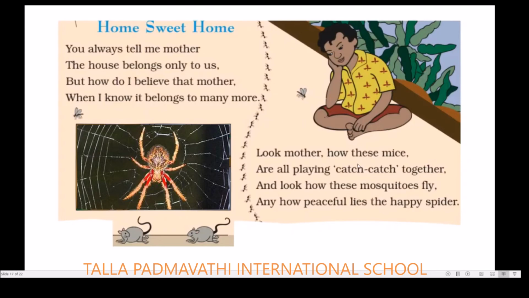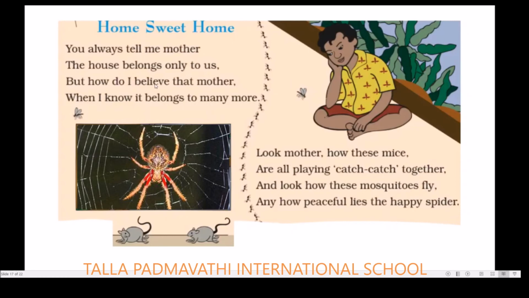Look, mother, how these mice are all playing catch together. Are you able to see the picture over here? The mice are just playing around in the house. Children, do you have mice in your houses? Yes. We don't invite these animals, but still they stay in our houses. And not only that, he is saying, let us go again, and look how these mosquitoes fly. Are you able to see the mosquitoes here?